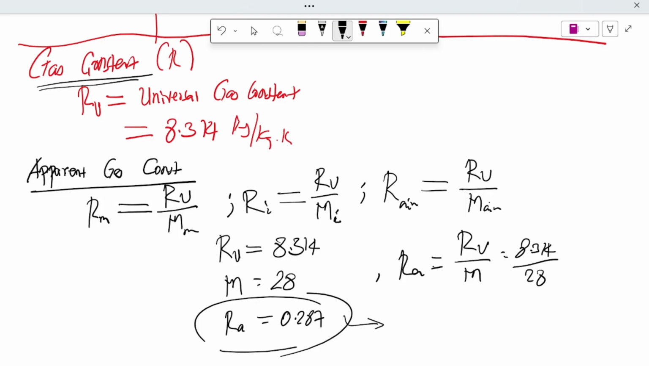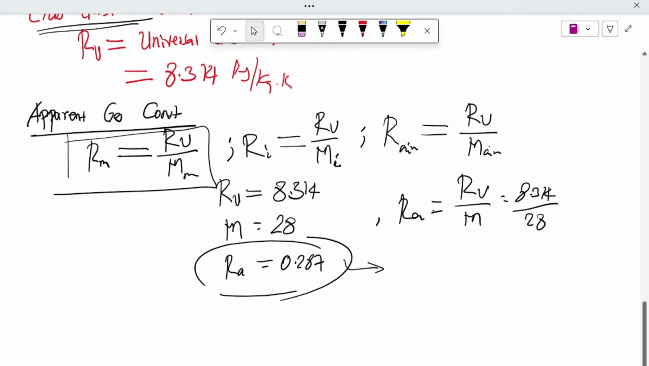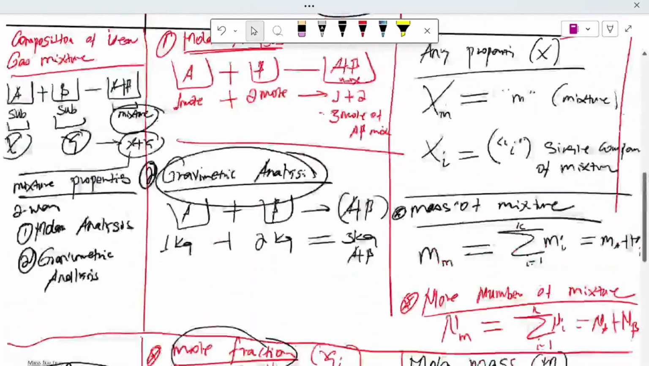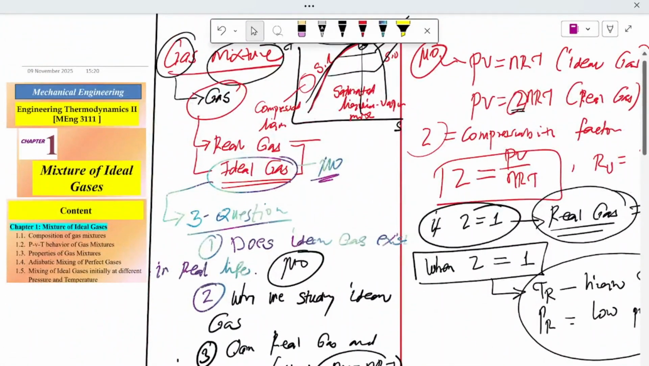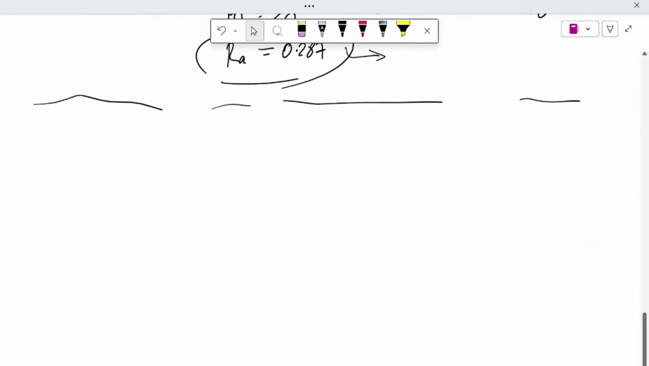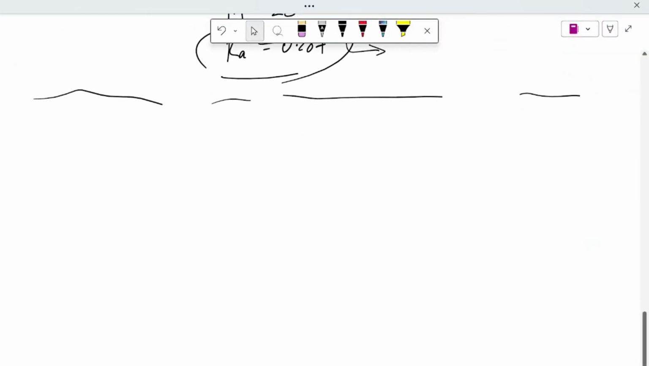So for each substance we calculate the gas constant using the universal gas constant and the molar mass. This is also part of the first topic of our unit, the composition of gas mixtures. In the next video we will do some examples.